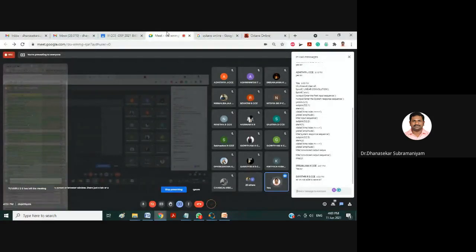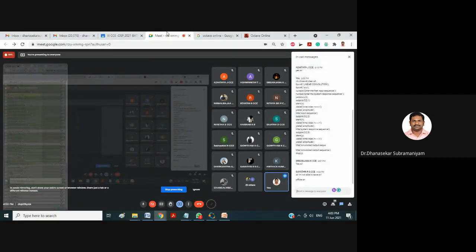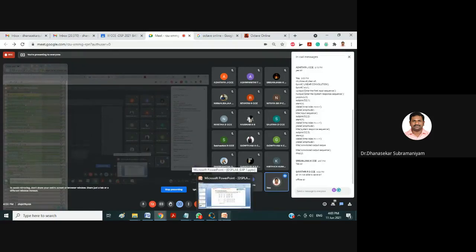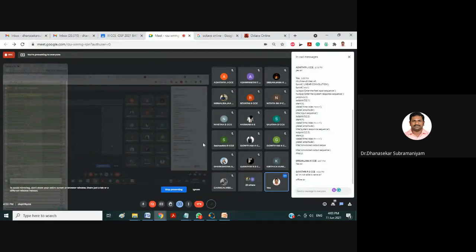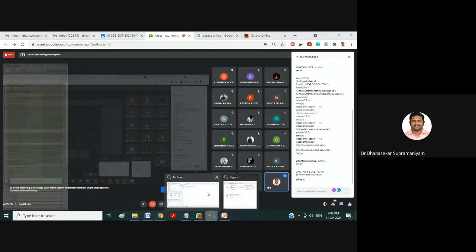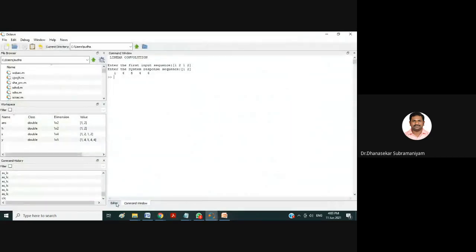Sir, I am not able to save, sir. Gayatri, are you doing in the online or offline? Offline. So offline, what is the problem? See, you can save in any location. You can save on the desktop also. No problem. See, like this, I will show you the code. You can save on your desktop also.